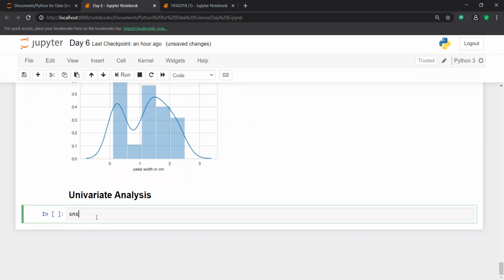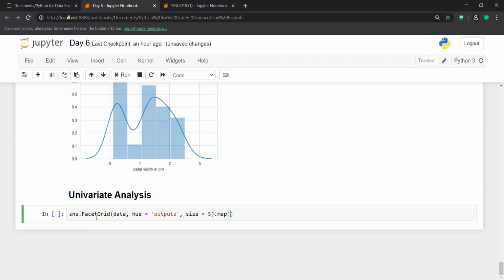So sns.FacetGrid, then I pass the data. This is just a facet grid, and I'm trying to map my distribution plot on this.